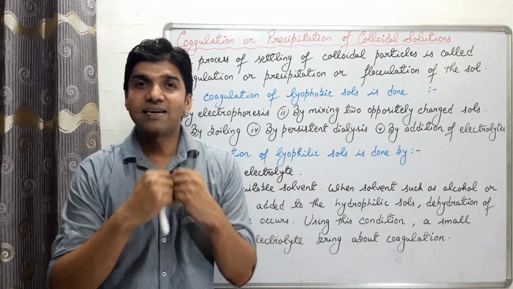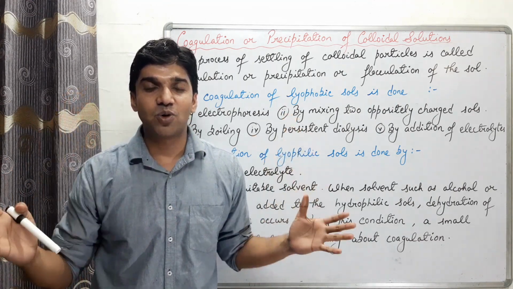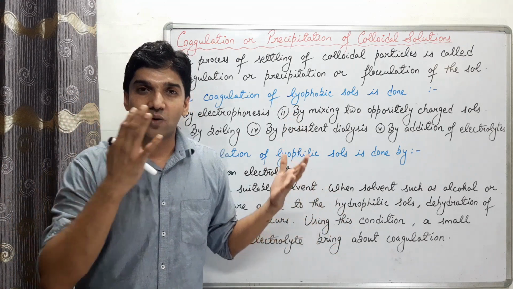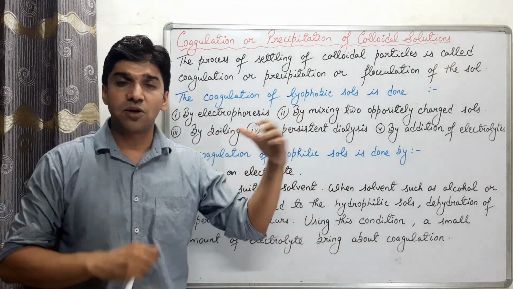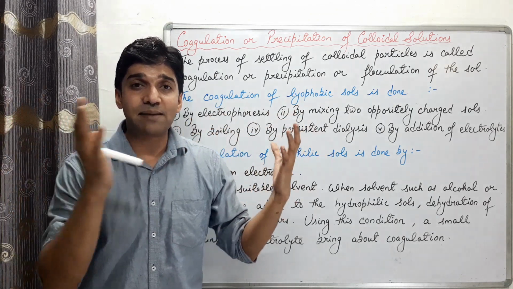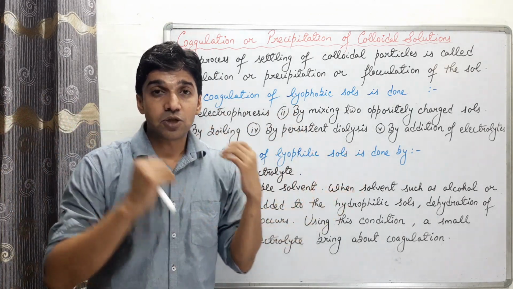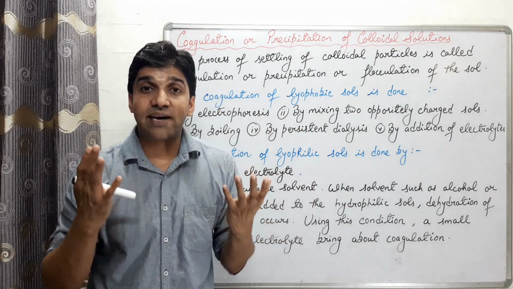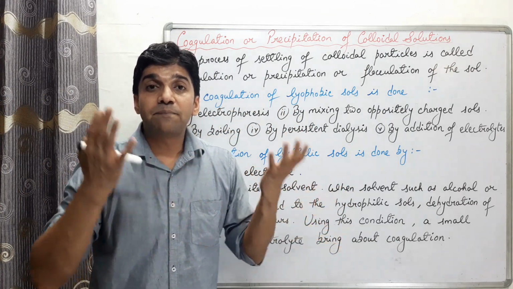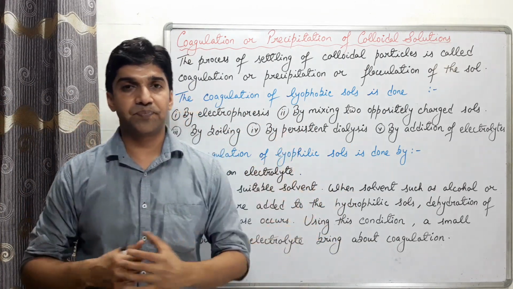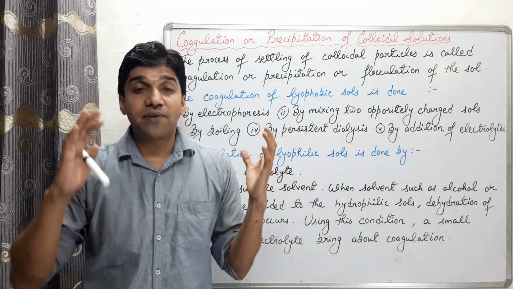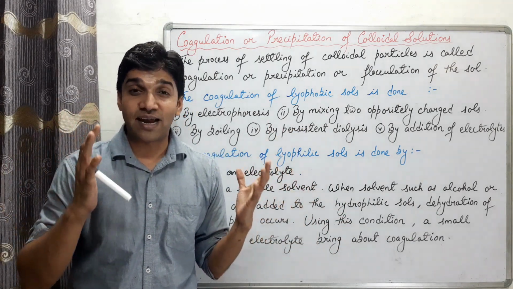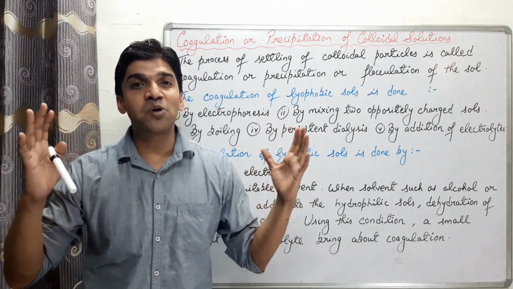If all the ions are removed, it will destabilize the sol, and thus there is coagulation of the sol. इसको बोलते हैं persistent dialysis. Prolonged time के लिए, लंबे टाइम के लिए डायलाइसिस करते हैं, तो उससे भी क्या होता है? Coagulation या फिर precipitation of the sol. ठीक है, last क्या है, by addition of electrolytes. So when we add excess amount of